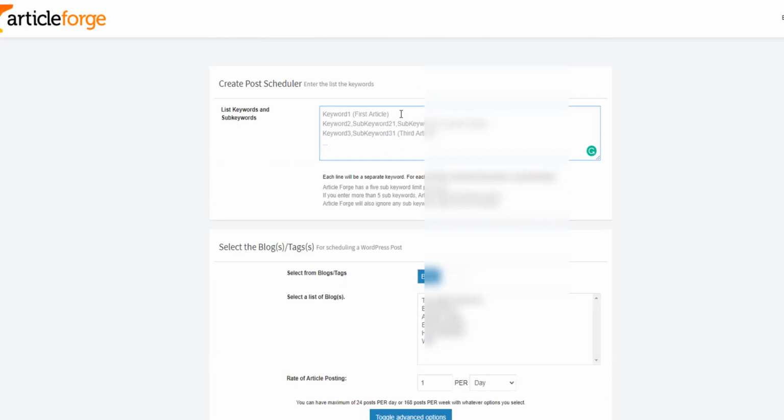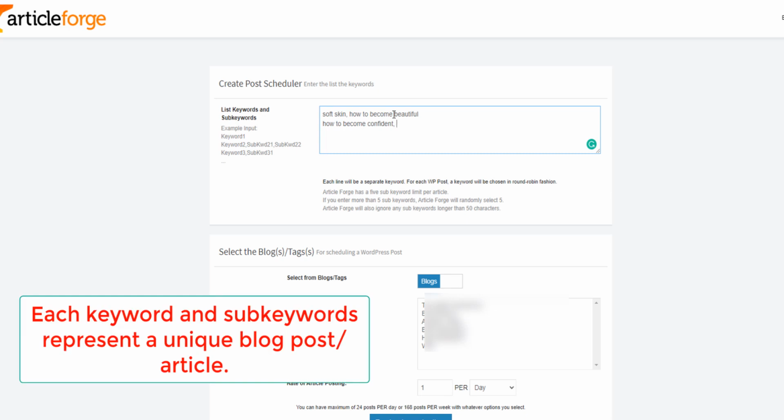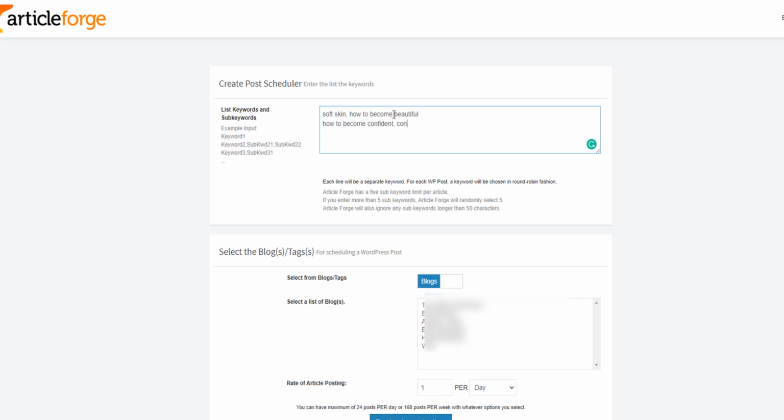Let's say, for example, my first blog post is about soft skin. Then the sub keyword is how to become beautiful. Now, the other blog post that I want to write is about how to become confident. The sub keyword is not necessary, but you can say confidence tips.